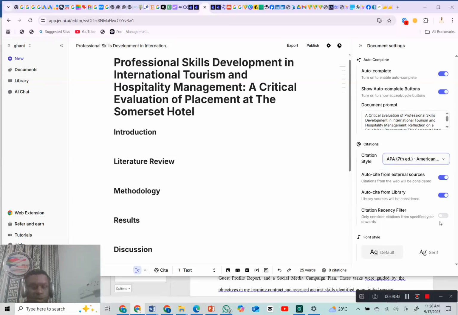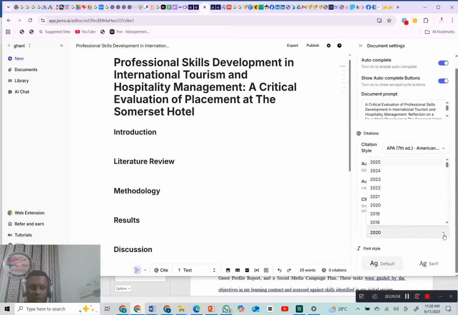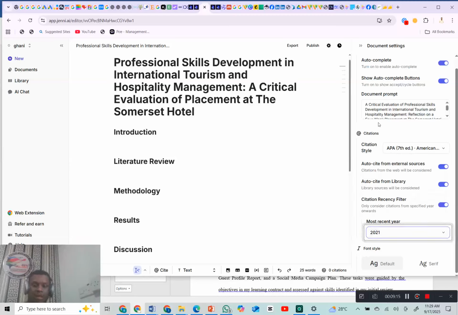Now, if you click more, you can see citation recency filters. What this means is if you want your citation to fall between certain years, either from 2020 to 2025, this is where you're going to do it. So you click on this section. As you can see here, most recent. So you can click maybe 2023 or 2024, depending on what year you want your citations to start from. So let's imagine we want this to be 2021, as you can see it's already set here.